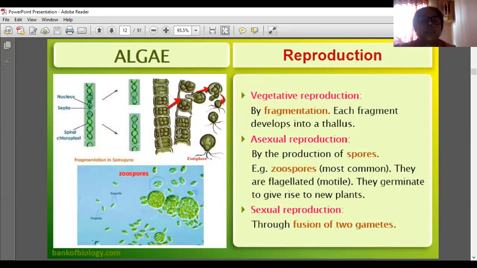Asexual reproduction is by producing spores. Zoospores are the most common spores, and they are flagellated. Flagella-like structures are seen here. They germinate to give rise to new plants. And the next one is sexual reproduction.